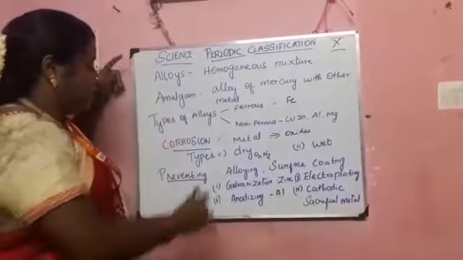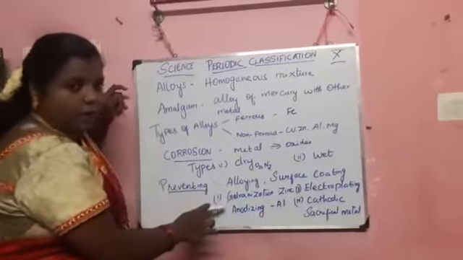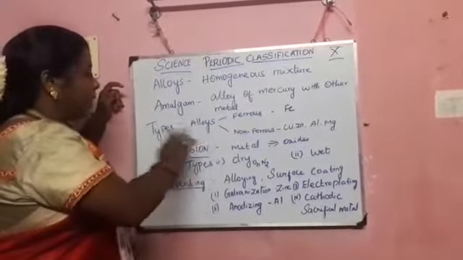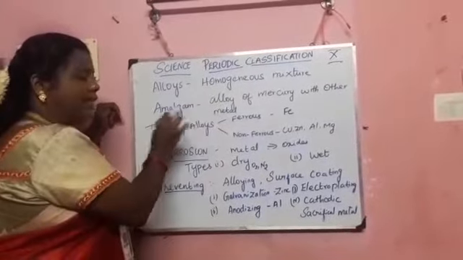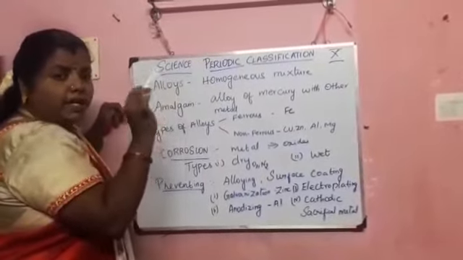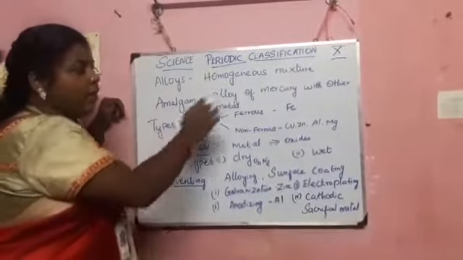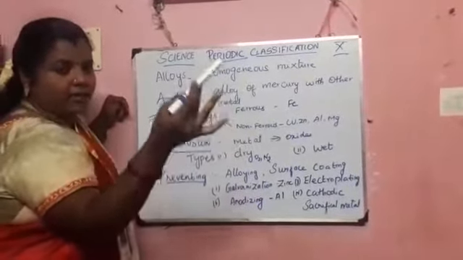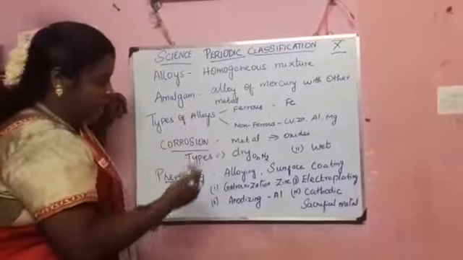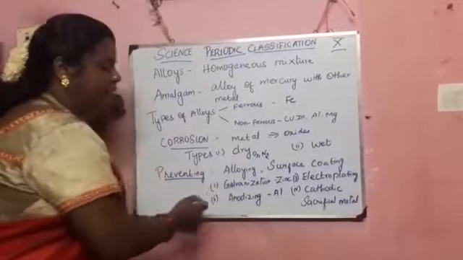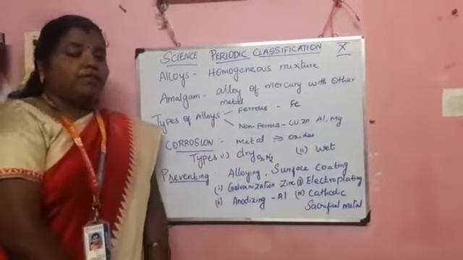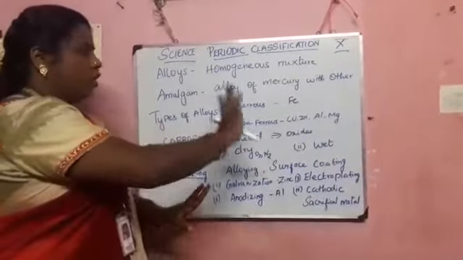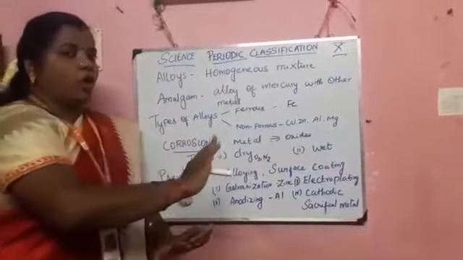And the next one, the types of prevention, is very important. Sometimes they ask in one word, what is an amalgam, in which metal it is present, with options like mercury, iron, zinc. And the same for what is galvanization. So we expect these one-word questions also. These topics are involved in the periodic classification.